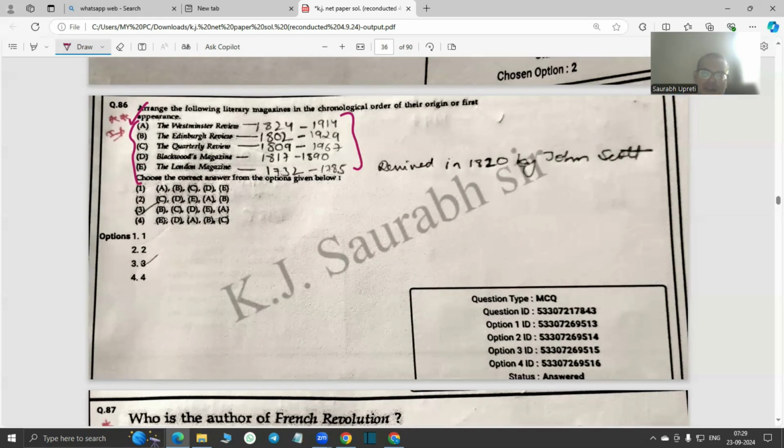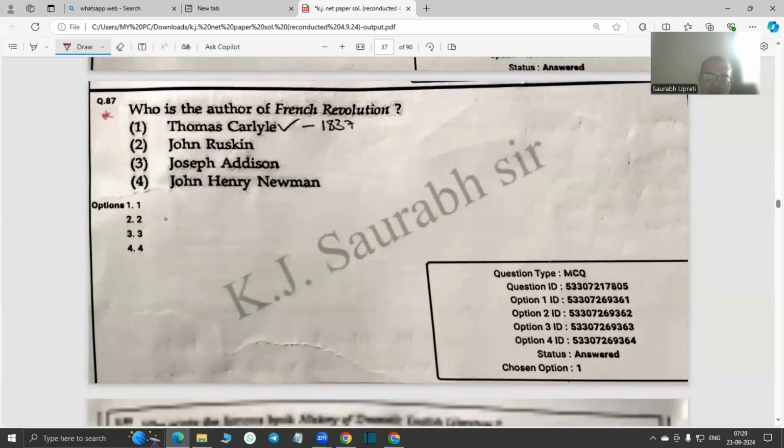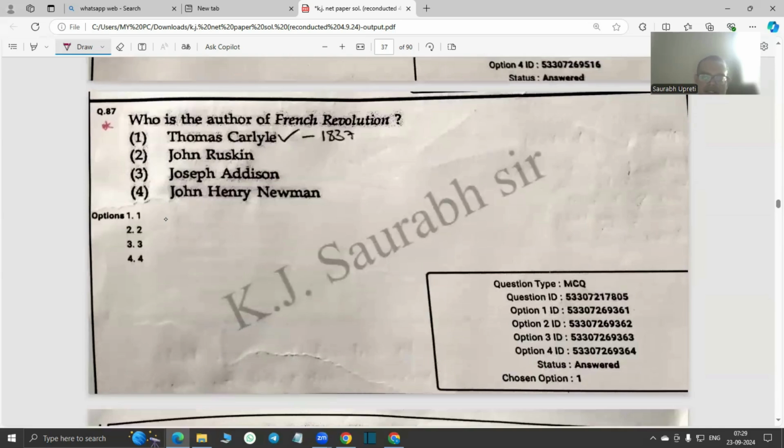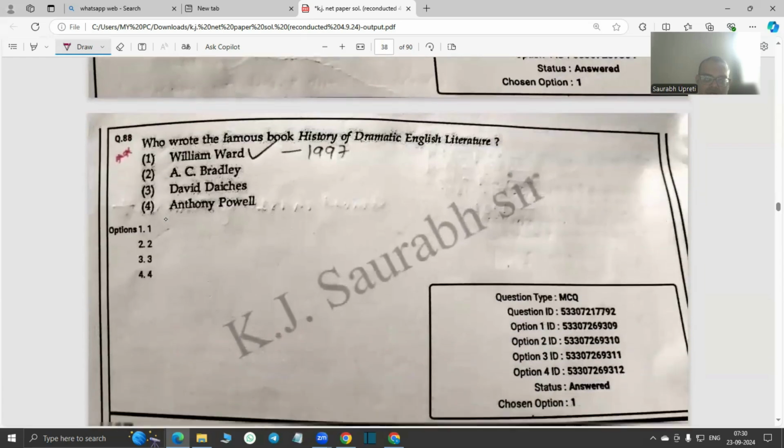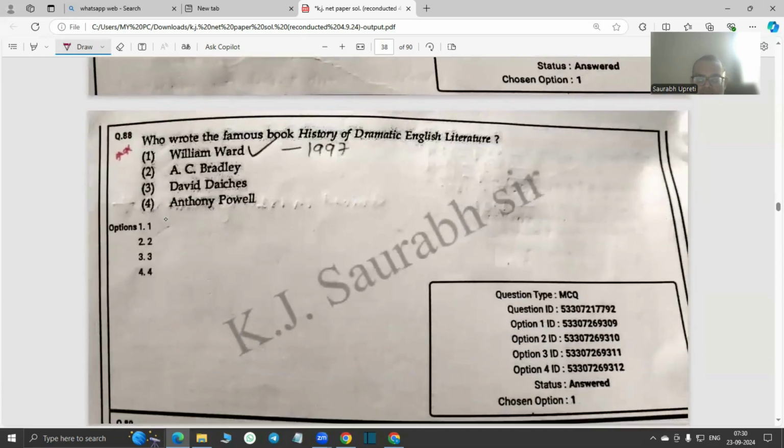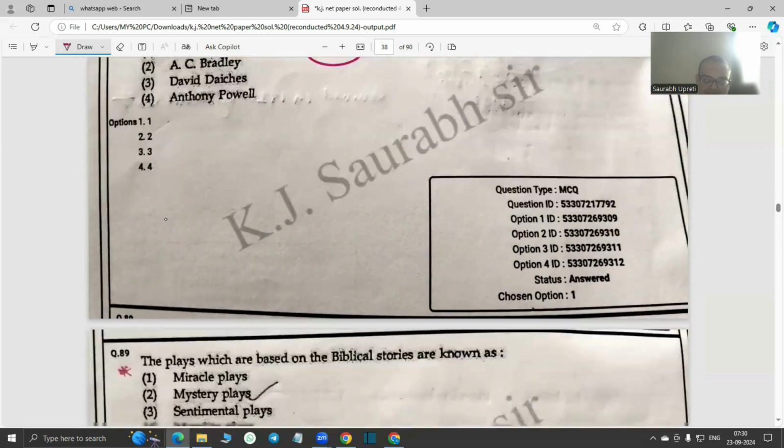So anyways, the answer is 3. Okay. So who is the author of The French Revolution? Of course Thomas Carlyle, who wrote this work in 1837. Then who wrote the famous book History of English Dramatic Literature? So Ward wrote it in 1897. A very good book, especially for research scholars on English drama.